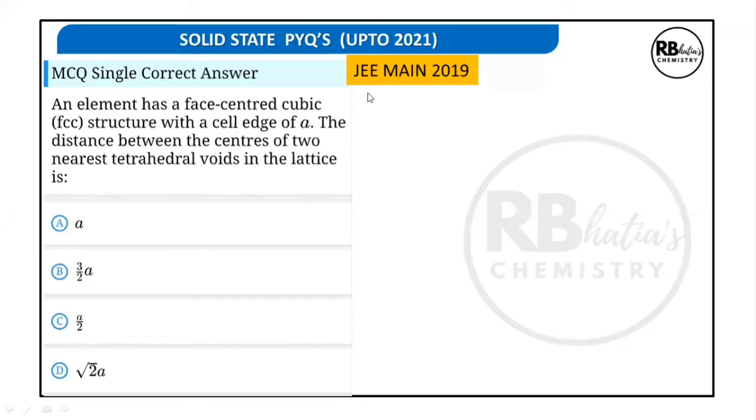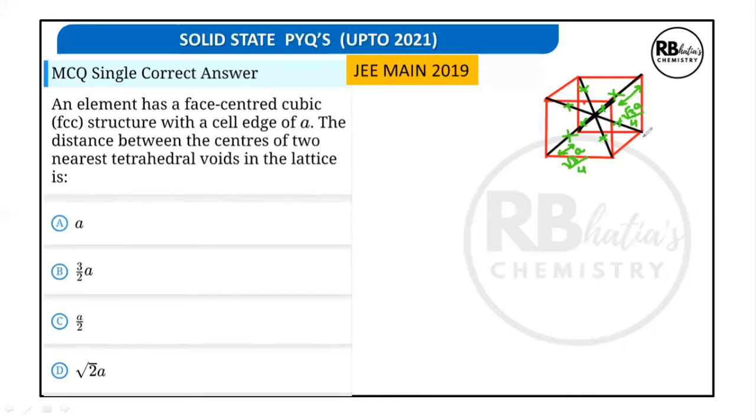The next question says, an element has a face-centered cubic structure with a cell edge of a. The distance between the centers of two nearest tetrahedral voids. I have shown in this figure 8 body diagonals, and the tetrahedral voids lie 1/4 of the way from each corner. The distance of each tetrahedral void from the corner is √3a/4.